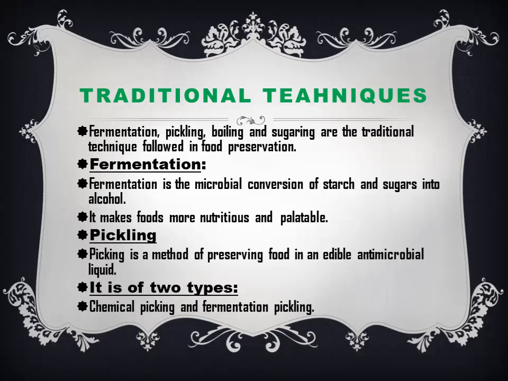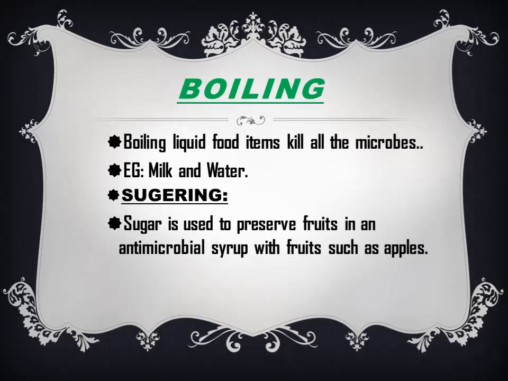Next, pickling. Pickling is a method of preserving food in an edible antimicrobial liquid; vinegar is used in pickling. That is pickling. There are two types of pickling: chemical pickling and fermentation pickling. Then boiling. Boiling liquid from items to kill all the microbes.